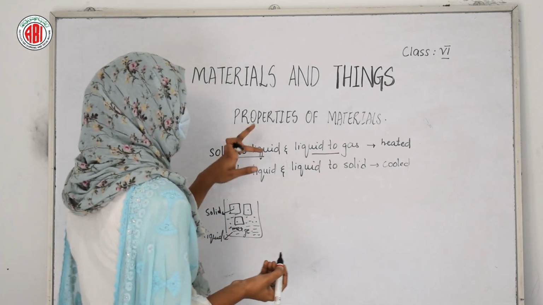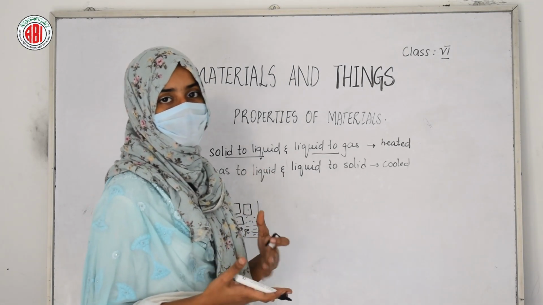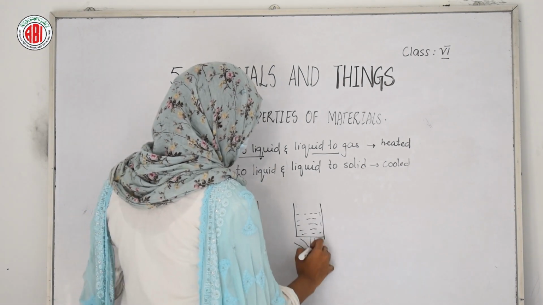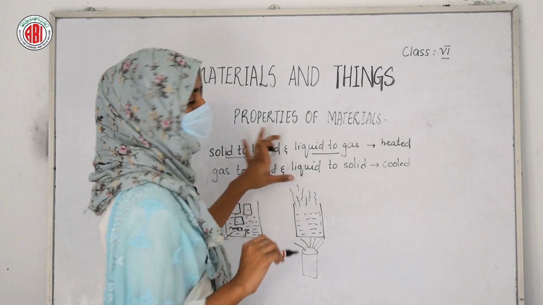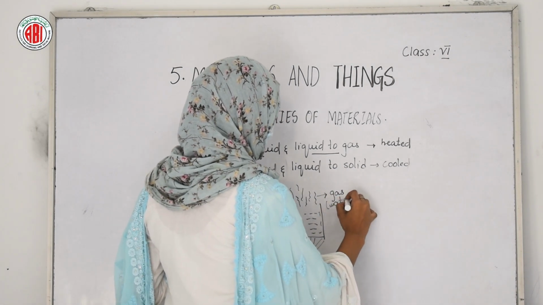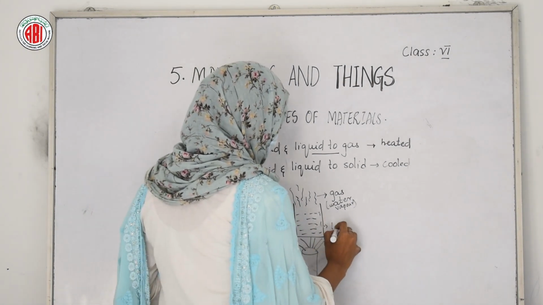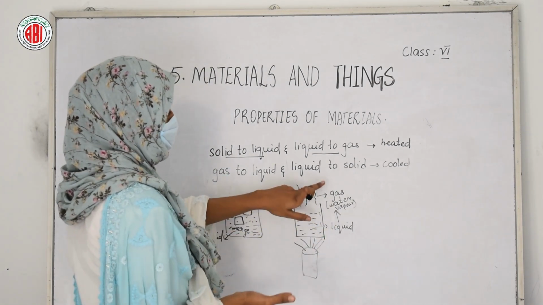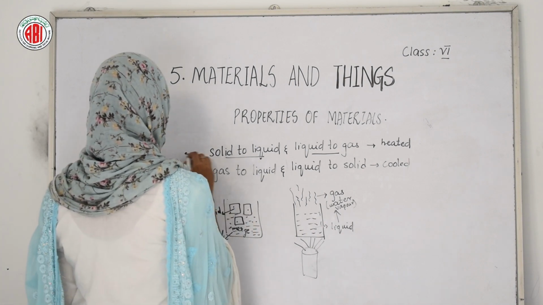The next thing that is given here is liquid to gas. How are liquids changed into gaseous form? When you take water in a beaker and boil it, after some time you can find steam that flows into the air. That steam is nothing but gas, which is also called water vapor, and the water which is present in the beaker is liquid. So here we can clearly see that liquids can change into gaseous form on being heated. So the first statement is clear now.